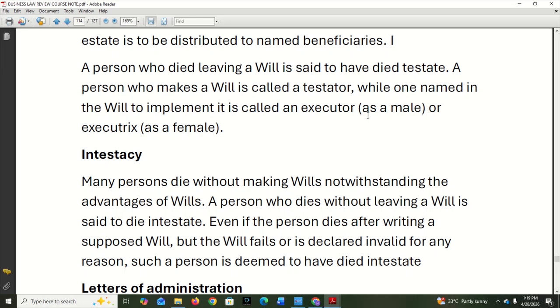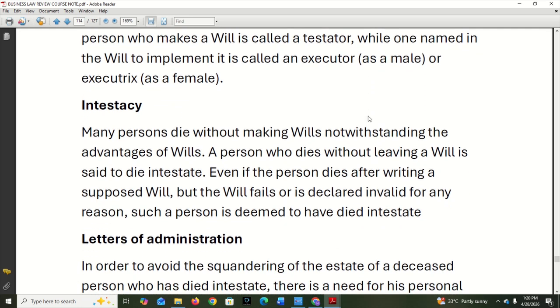A person who died leaving a will is said to have died testate. That's what they call it in the law. Died testate. Okay. A person who makes a will is called a testator. And the one named for the will to be implemented is called an executor, or an executrix if it's a female.